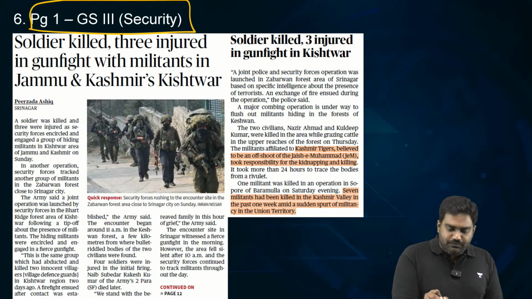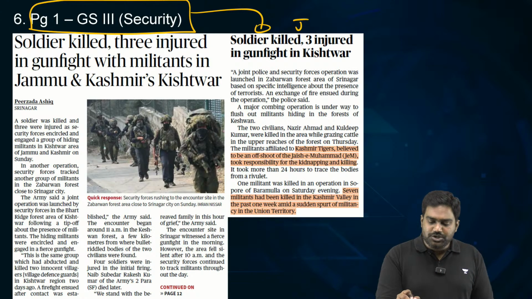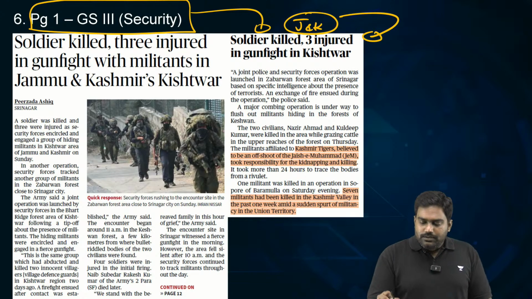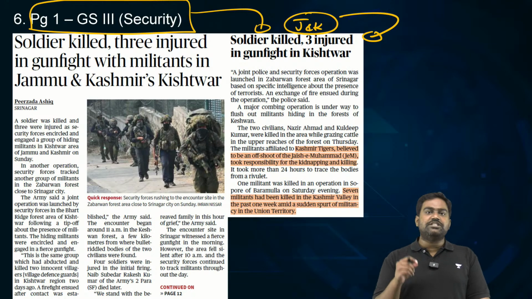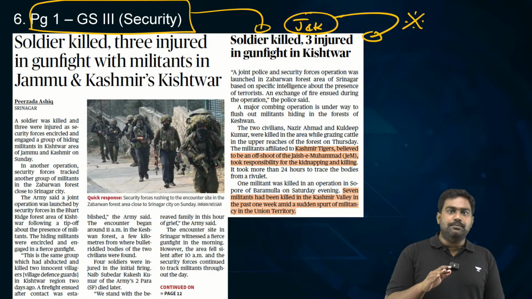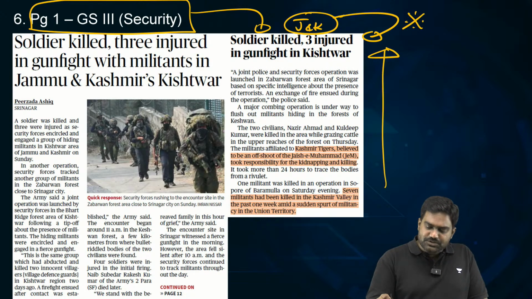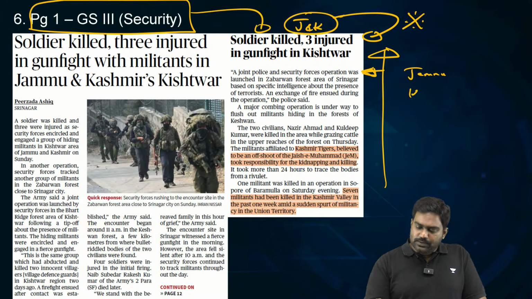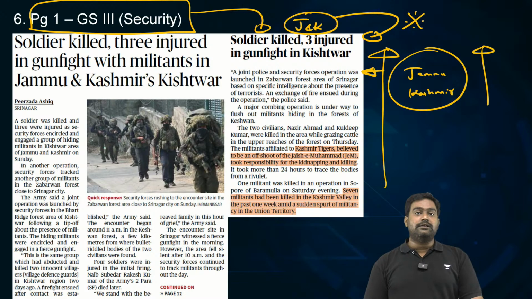Next, on the front page, we have another security-related update from Jammu and Kashmir. Jammu and Kashmir has seen a major spike in militancy in the last few weeks. I have been mentioning this repeatedly in various sessions. The last 1.5–2 months has been quite unprecedented. After several years of calm and peace and stability, there is a major spike in terror attacks, and this time in the Kishtwar region. So both in Jammu and as well as in Kashmir, in both the sectors, we have seen a major spike in terror attacks.